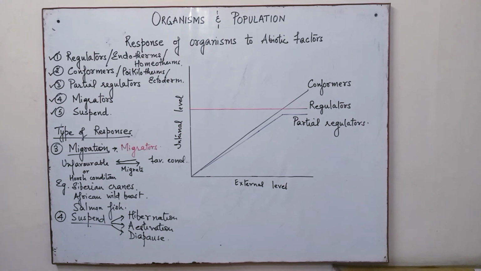Now, hibernation is the process of remaining dormant, that means inactive, during extreme cold conditions. So hibernation is followed during cold conditions, when the organism will suspend all its activities. It is very common in conformers or poikilotherms, because this helps the organisms to save energy. Few mammals also show this, for example, the frogs, the bears, etc.